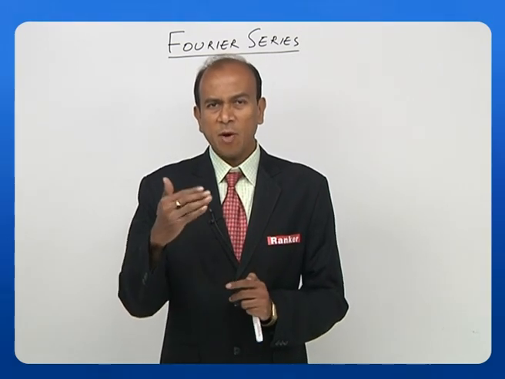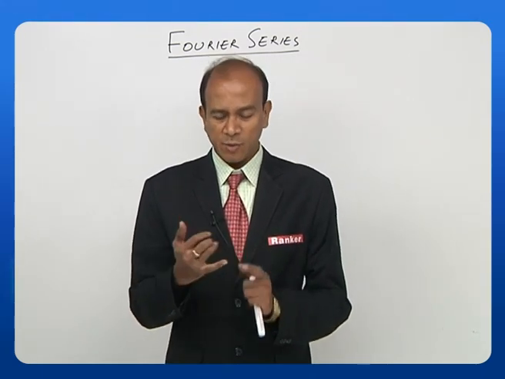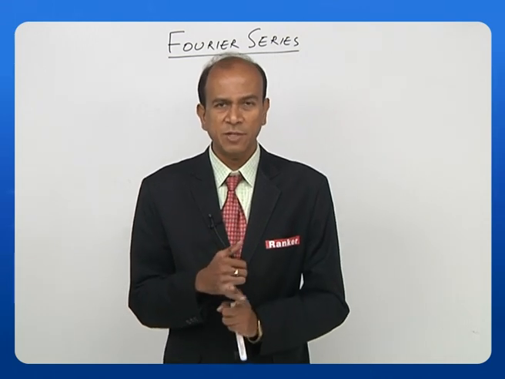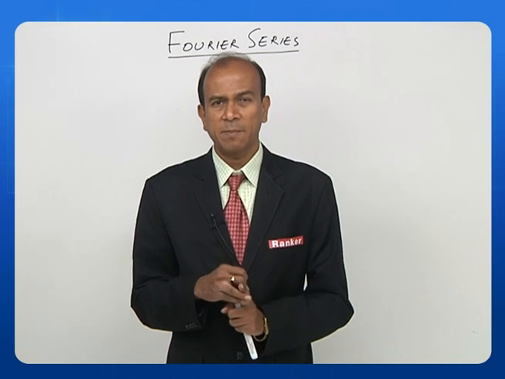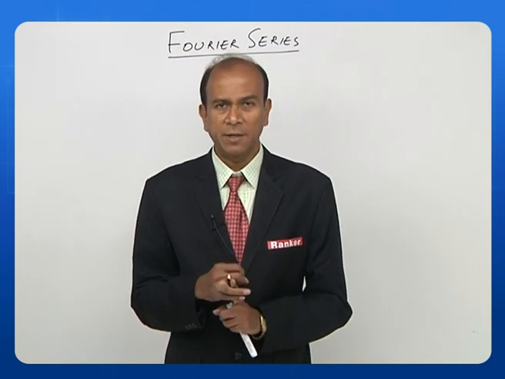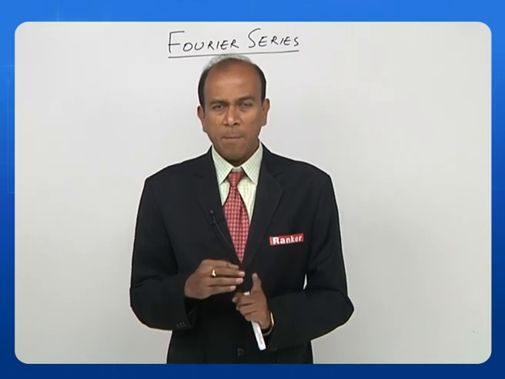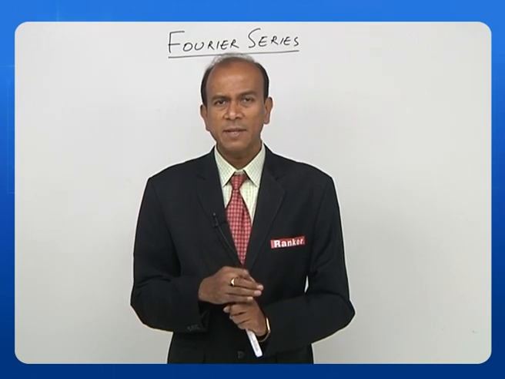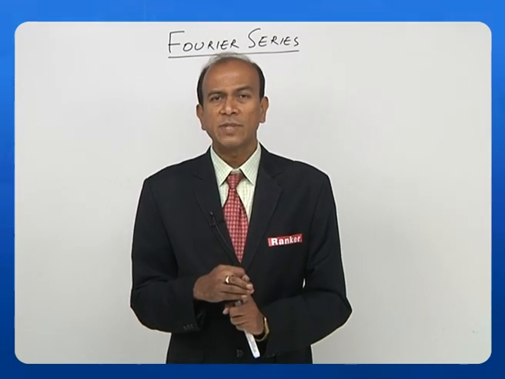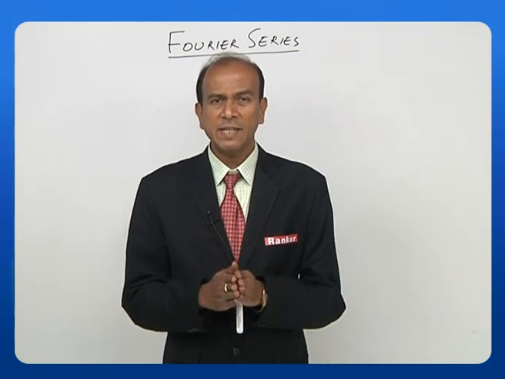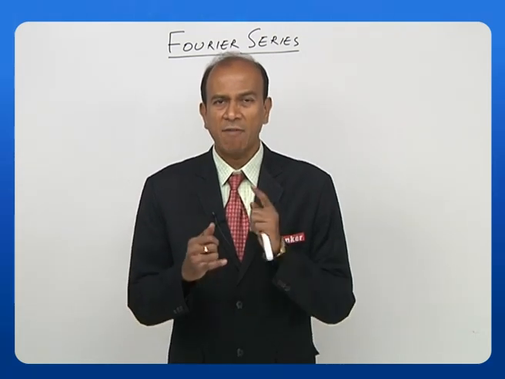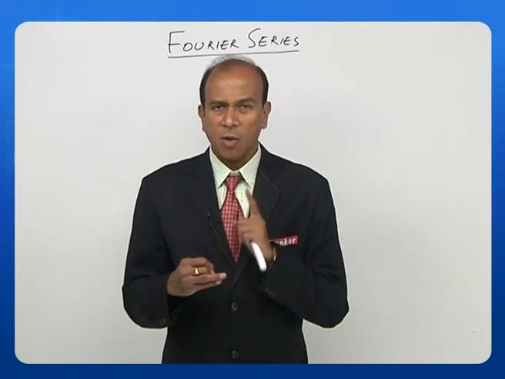Here, if you remember what we have written earlier, in the expression we have used the letter A0 for mentioning the average value, an has been specifically taken to represent the coefficients of the cosine term, and bn we have taken to represent the coefficients of the sine term. Okay, and also we have said that Fourier series is a combination of an average term plus a cosine term